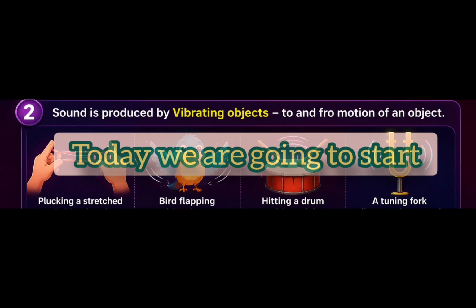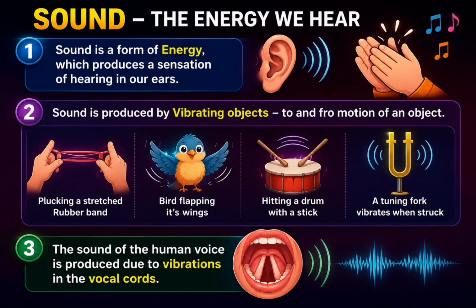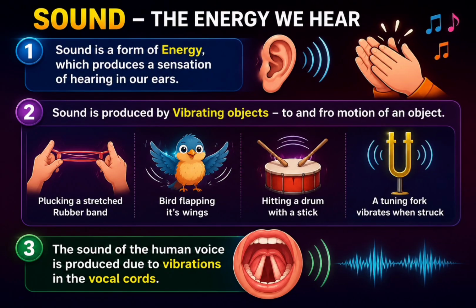Hello students, before understanding sound, we must know how sound is produced. Sound is a form of energy that creates the sensation of hearing in our ears. But where does sound come from? Sound is produced by vibrating objects. Vibration means a rapid to and fro motion of an object.